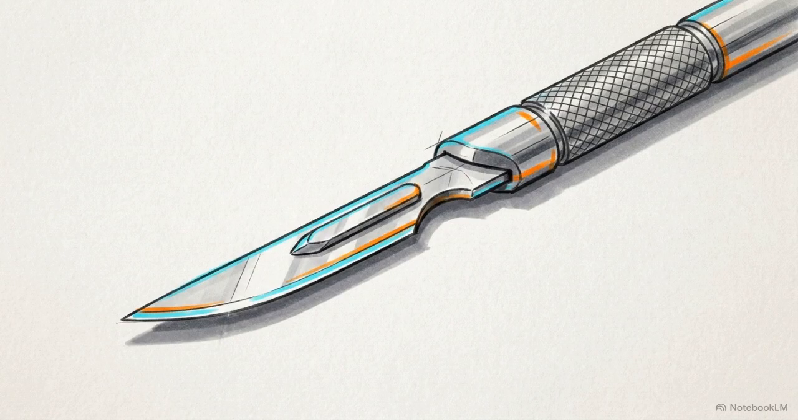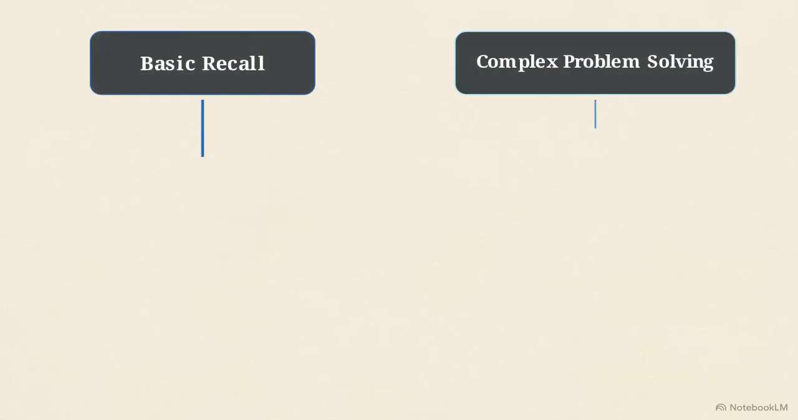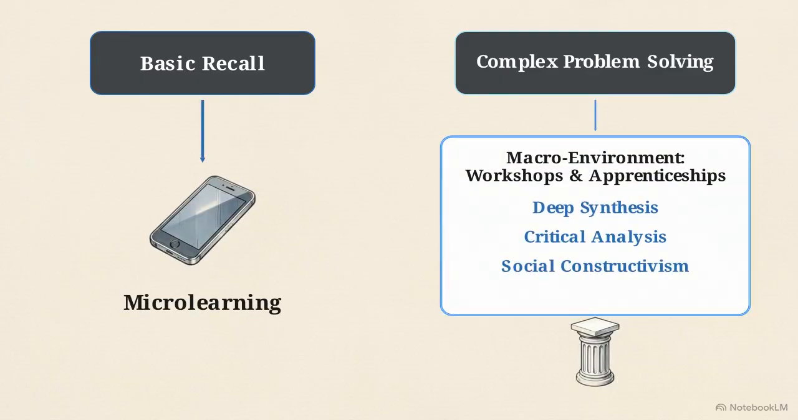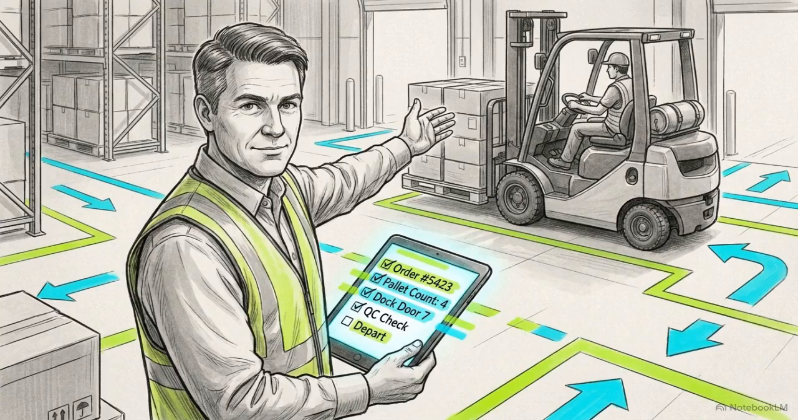By offloading basic recall and reference tasks to these targeted modules, you free up intensive macro environments, like workshops and apprenticeships, for deep synthesis and complex problem-solving. Microlearning succeeds when it is applied to the specific taxonomic levels it was built to support.